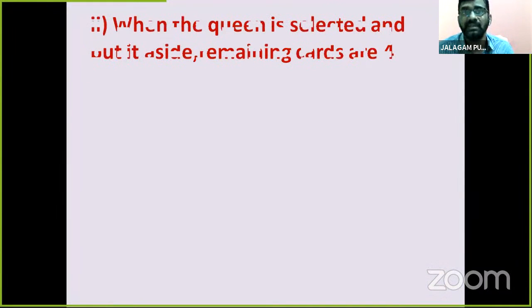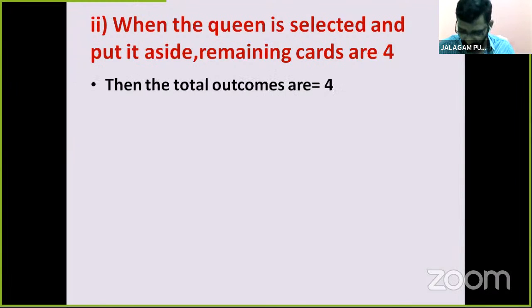Second one: another two problems are there here. When the queen is selected and put aside, we remove it. Already among the 5 cards, a queen is there. Put it aside. Remaining cards are how many, children?